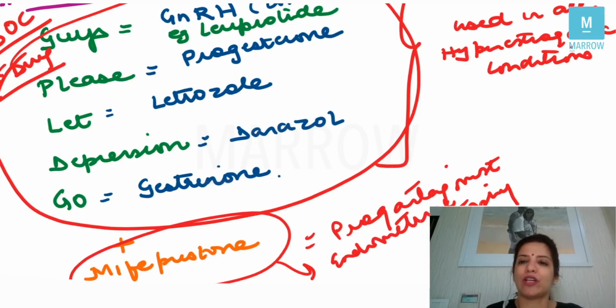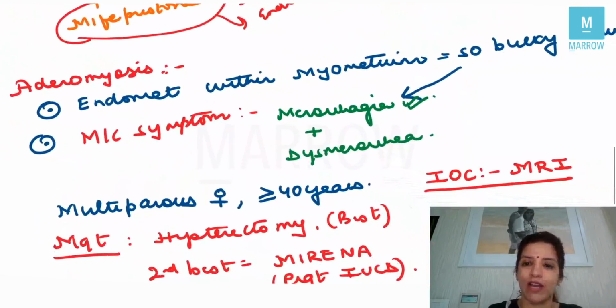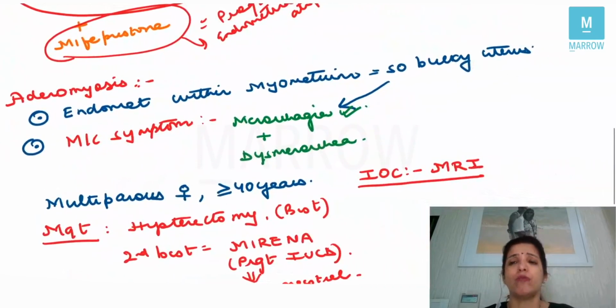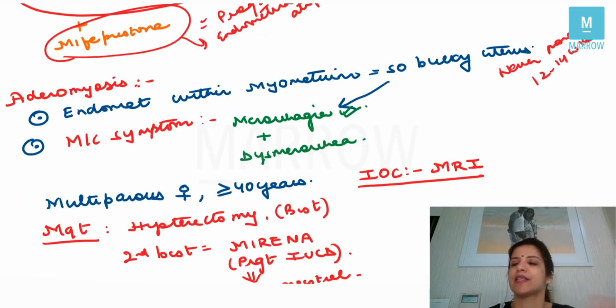So this was what you had to know about endometriosis. Then a similar condition is adenomyosis. In adenomyosis, the endometrium is present inside the myometrium, and that is why the patient will come to you with a bulky uterus, but the size of the uterus will never be more than a 12 to 14 weeks pregnant uterus size. It will never be more than that, right?